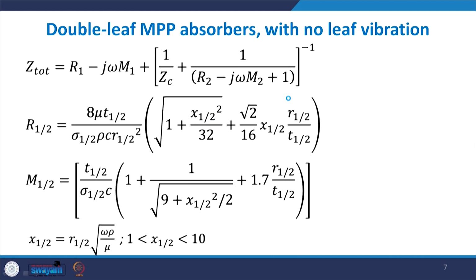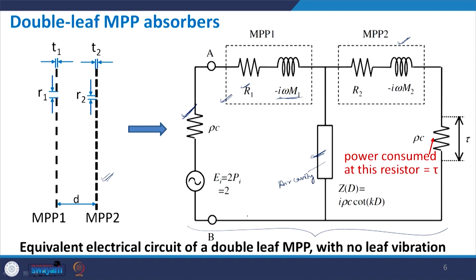Now in this particular circuit, if you solve for the total impedance, what you get is this in series with the parallel of this. These are in parallel, so they are solved together, and then whatever equivalent resistance we get from this parallel combination, we add to this in series.